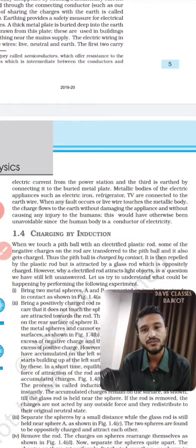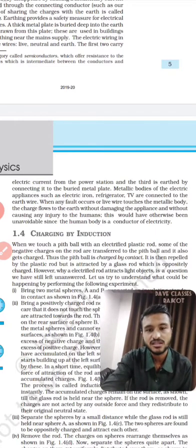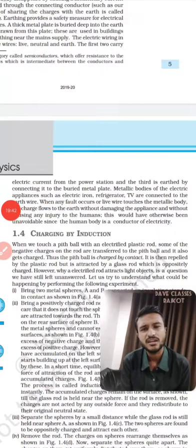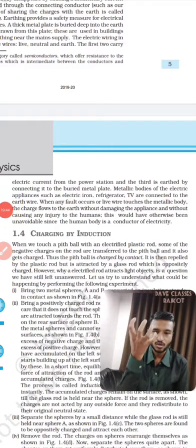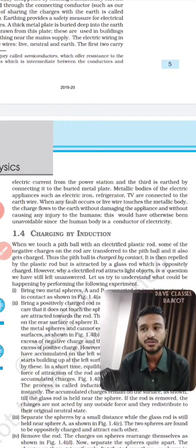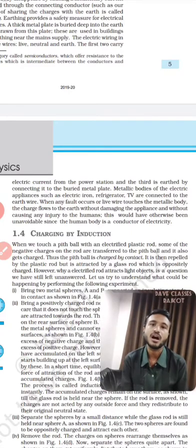If more charges come, it will suddenly drop the charges to the earthen area. So the earth wire does nothing but rescue the equipment at your house.